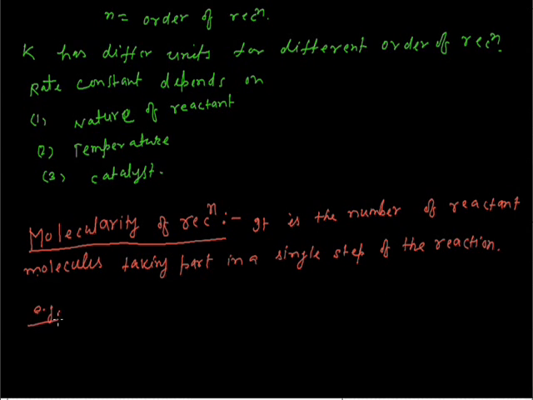Example: we have seen that in the reactants there are two molecules, the first is nitric oxide and the second is ozone. So the molecularity of reaction will be 2. A reaction with molecularity 2 is called bimolecular.